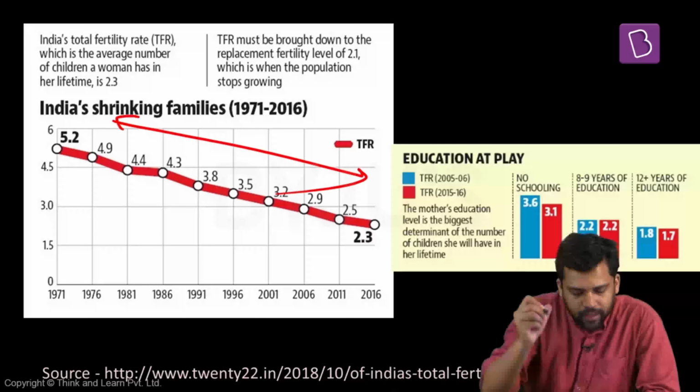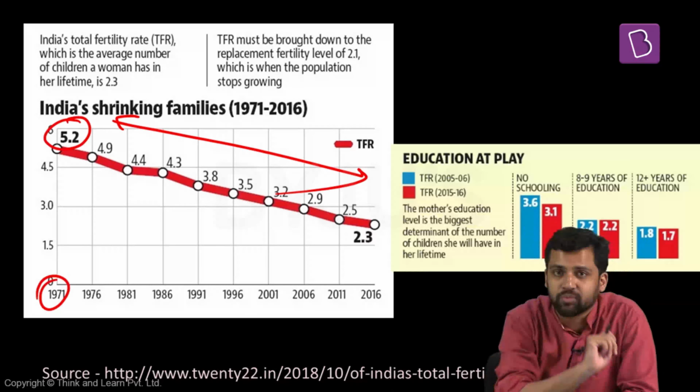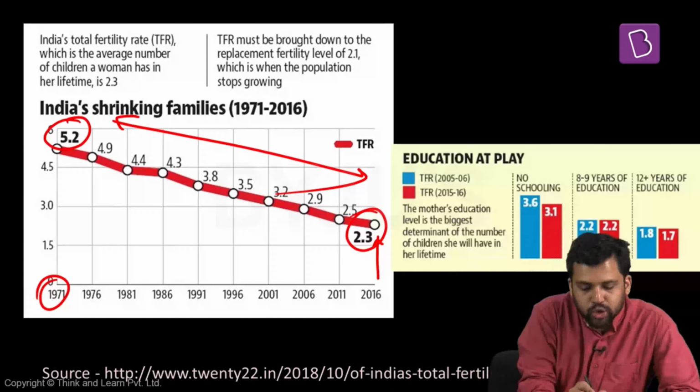Overall fertility rate, if you look at the trend, in 1971, it was 5.2. So every woman in 1971 was having 5 kids. On an average, every woman was having 5 kids, more than 5 kids. But by 2016, it has become 2.3. So this is also one of the positive trends.